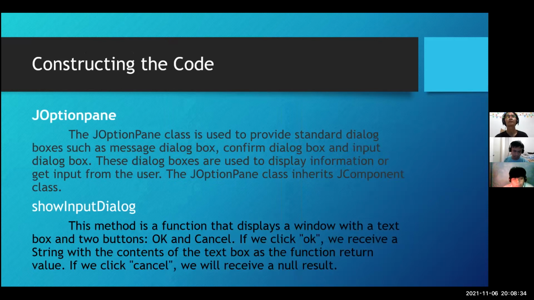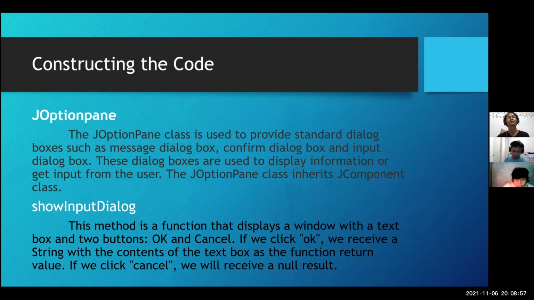The JOptionPane class is used to provide the standard dialog boxes such as message dialog box, confirm dialog box, and input dialog box. These dialog boxes are used to display information or get input from the user. The JOptionPane class inherits the JComponent class.